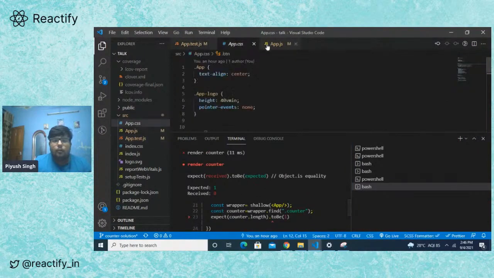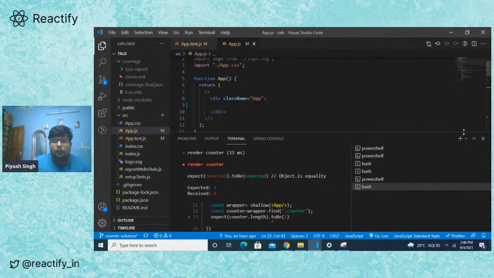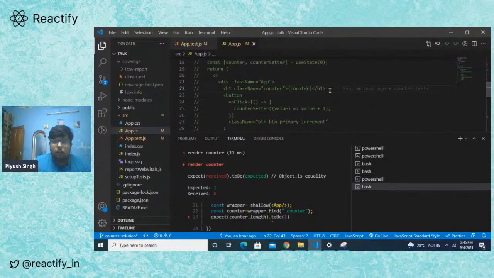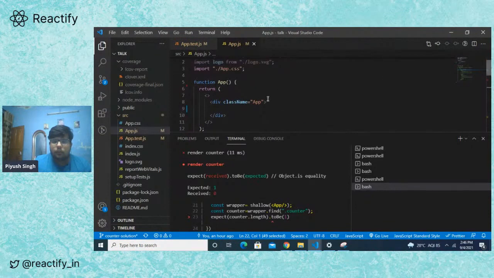Now what we do is we pass this test. We create a counter function. We create a counter. That's one tag. Right.